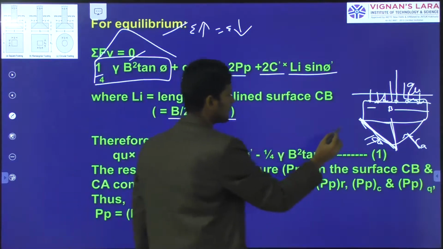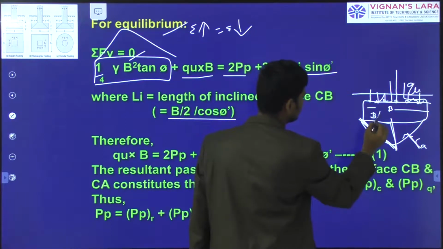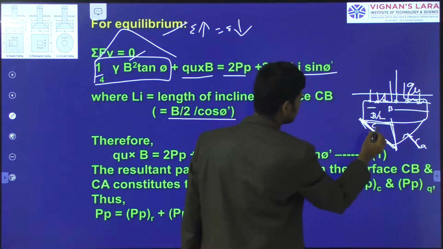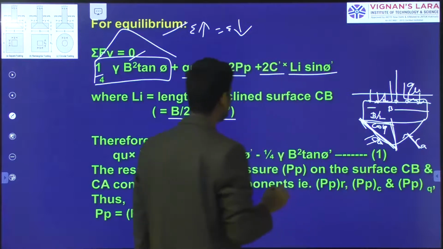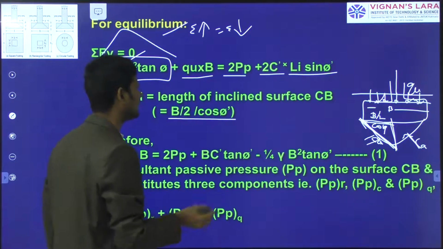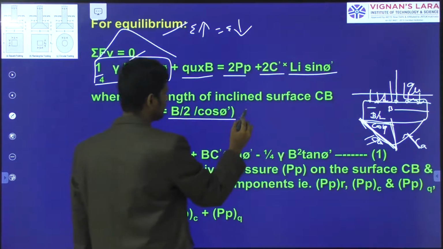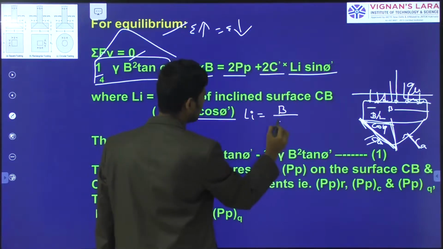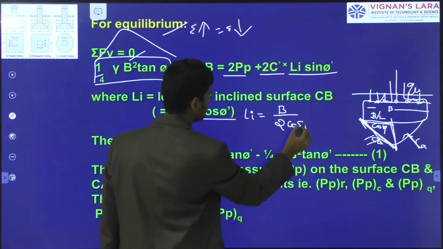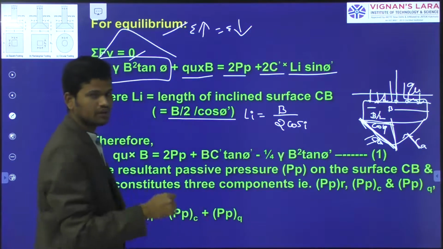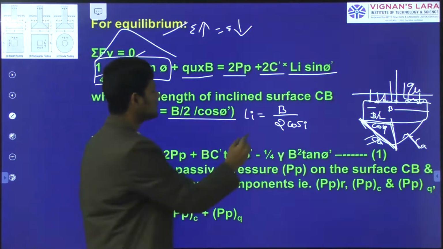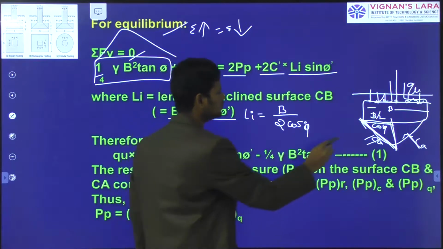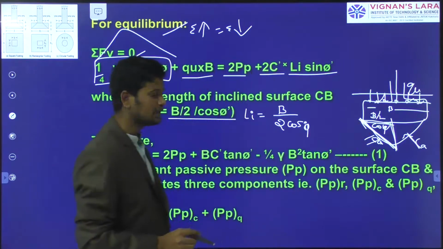That means B is the width of the foundation, and B by 2 is this side, with the cos phi value. From this, how can we calculate the length of the inclined surface? Length of the inclined surface Li equals B by 2 cos phi, B by 2 divided by cos phi, you can write.